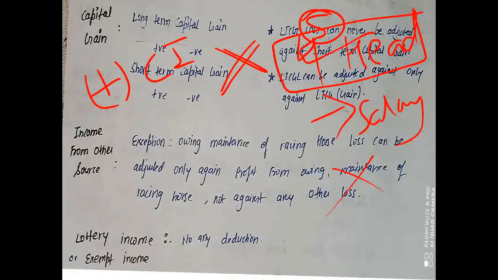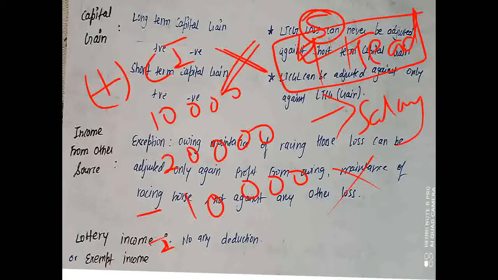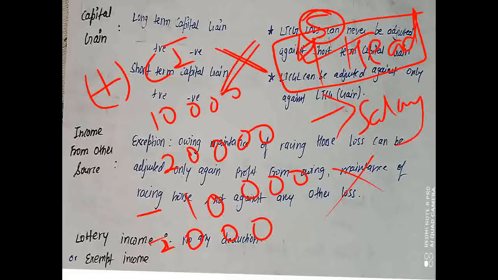Okay, so whatever income we are getting, suppose I am getting a salary of 10,000, income from house property of 20,000, and a loss from PGBP of 10,000, and income from other sources of 2,000. Okay, so what will happen? And this 2,000 is casual income.